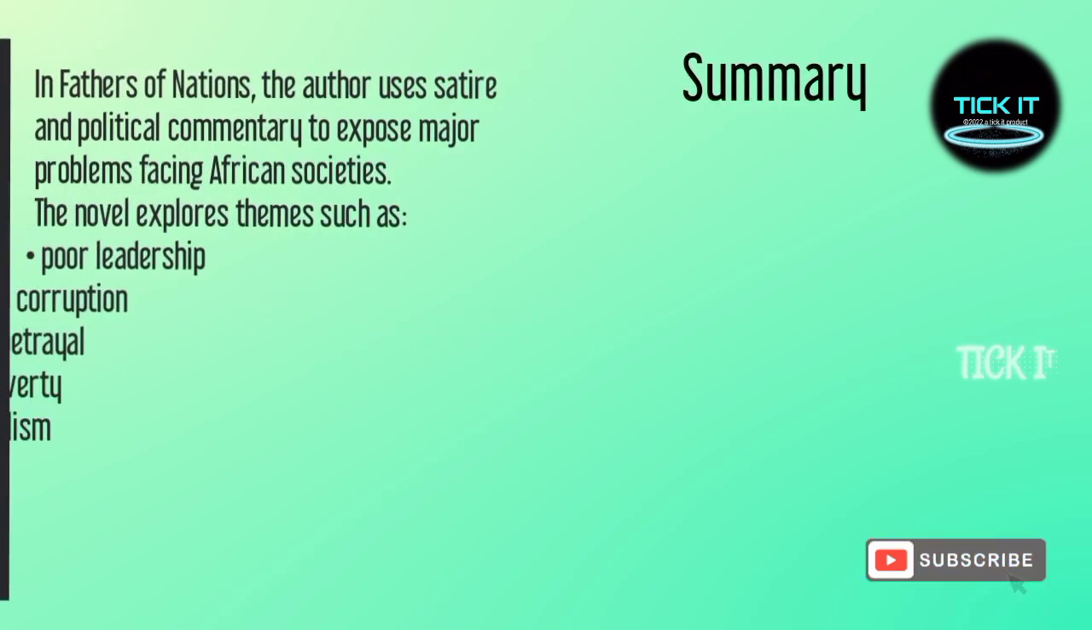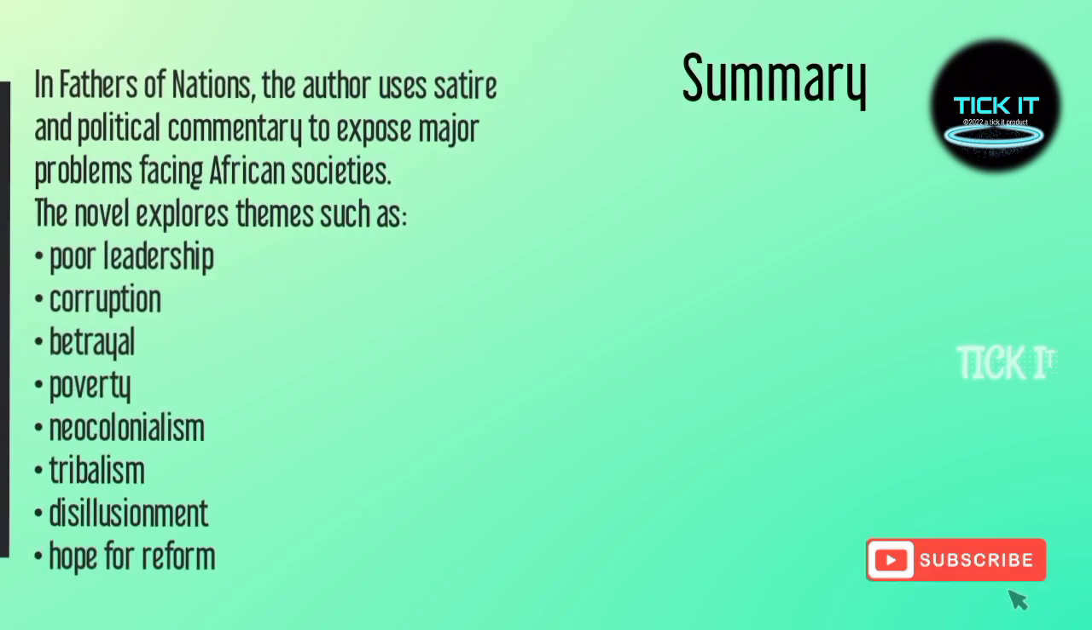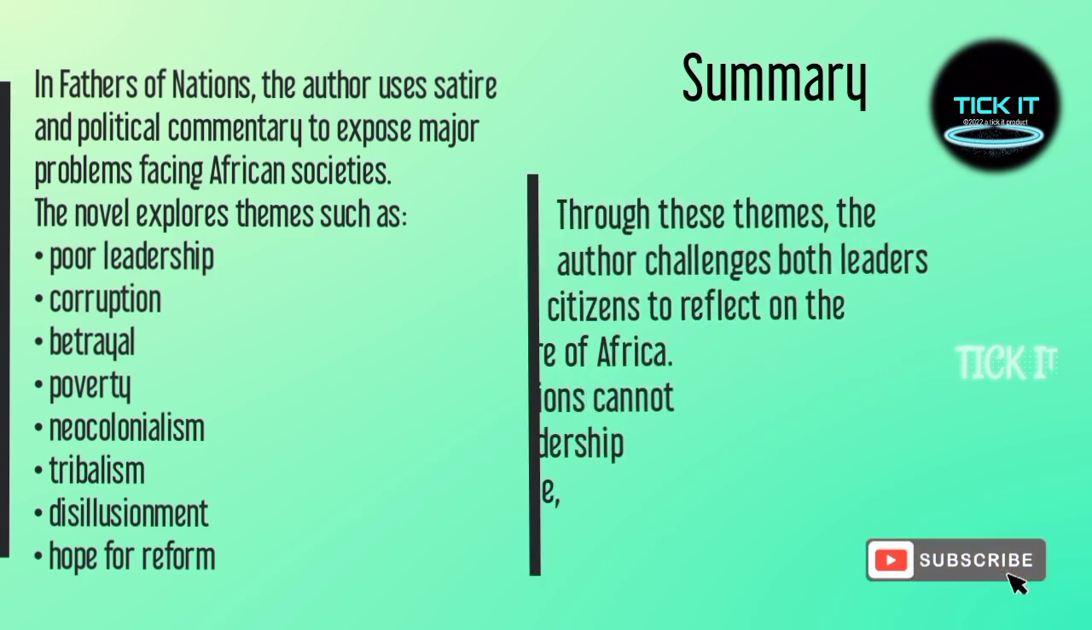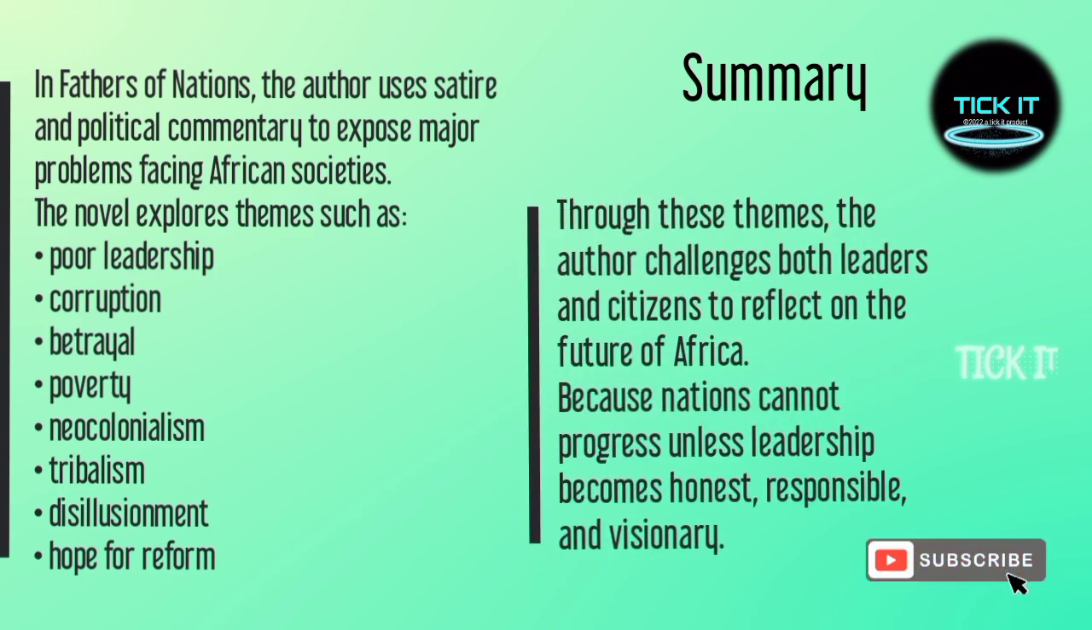So in conclusion, a summary of what we've learned today. In Fathers of Nations, the author uses satire and political commentary to expose major problems facing African societies. The novel explores themes such as poor leadership, corruption, betrayal, poverty, neocolonialism, tribalism, disillusionment, and hope for reform. Through these themes, the author challenges both leaders and citizens to reflect on the future of Africa, because nations cannot progress unless leadership becomes honest, responsible, and visionary.